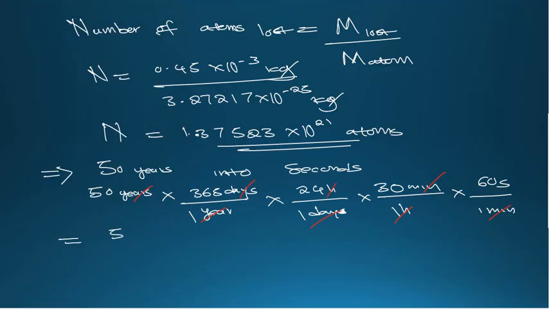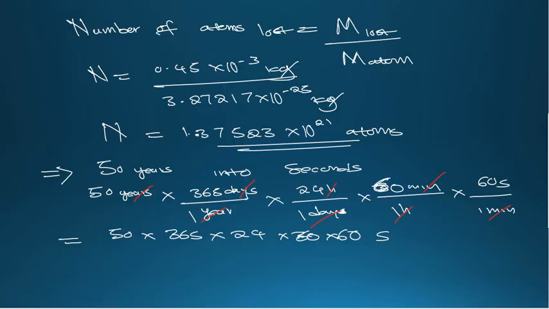We have 50 multiplied by 365 multiplied by 24, then multiplied by 60, since 1 hour is made of 60 minutes, then multiplied by 60 seconds. So we've remained with seconds.